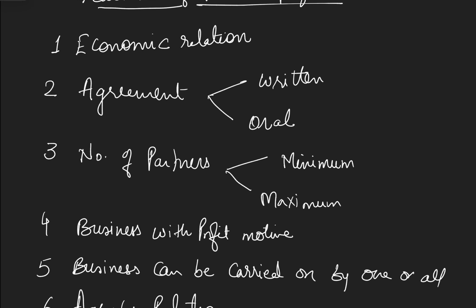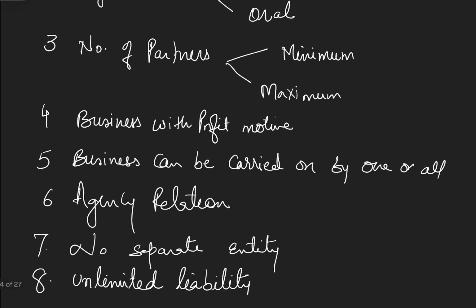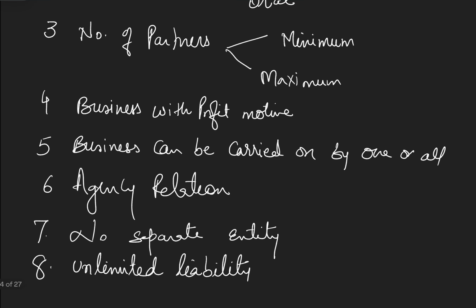The next feature of the partnership firm is there should be a profit motive. Whenever a business is started, there should be a profit motive. If it's for social welfare, we'll not be taking it as a partnership firm. Next, business can be carried on by all partners or by one partner. It depends whether all partners are giving capital or one or two partners are managing the business, or sometimes one partner can also manage all activities of a business.